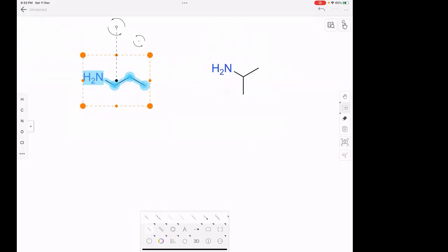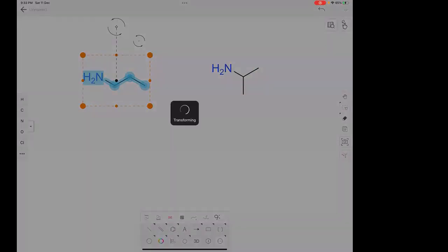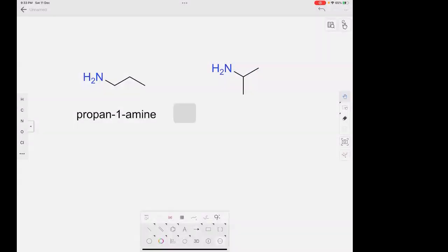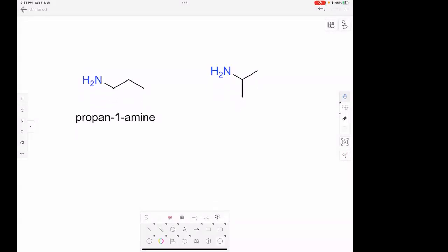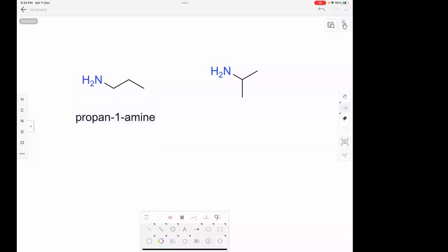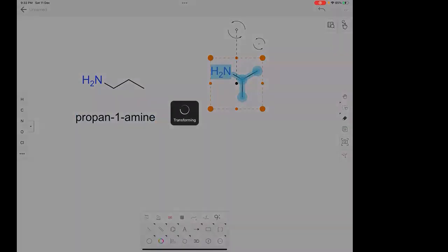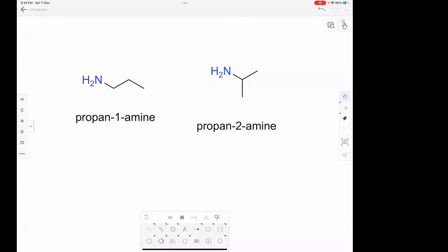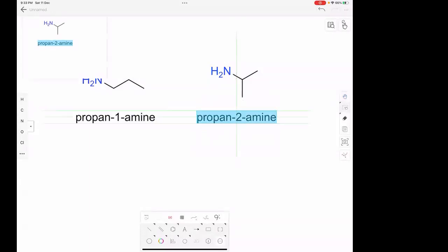Fine. So let me generate the name. You tell me the name. This is propanamine. And the second one is isopropanamine. But he will not give isopropanamine here. He'll give you propan-2-amine. Okay, propan-2-amine he is giving. So you can call it isopropylamine also. He's giving you propan-2-amine because on the second carbon, actually propan-2-amine is correct, no?